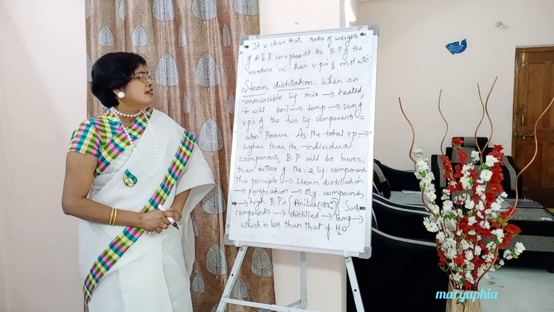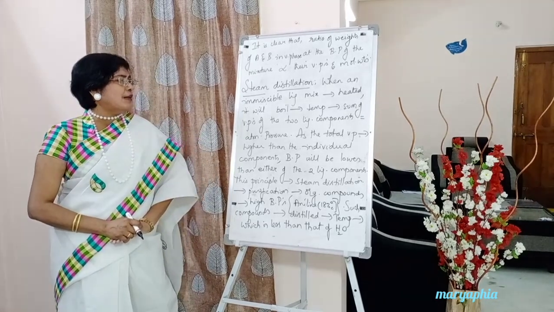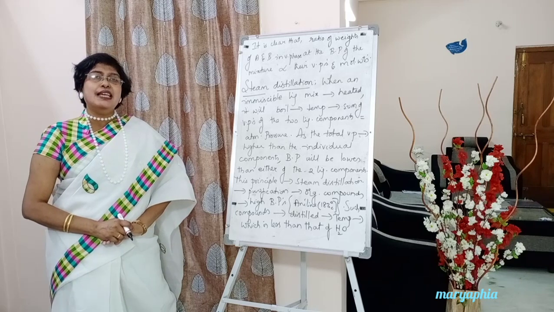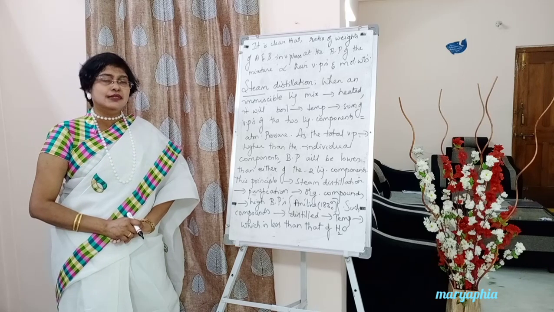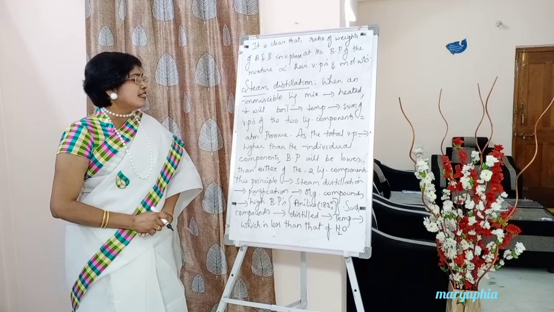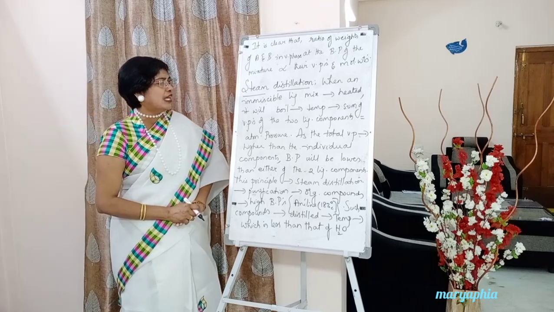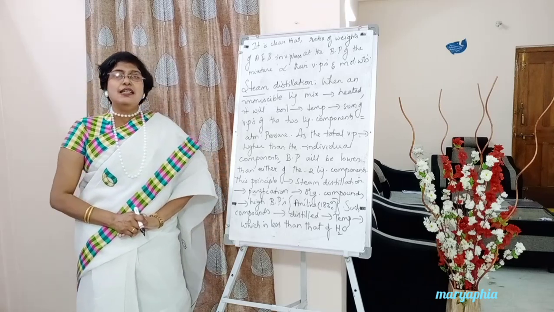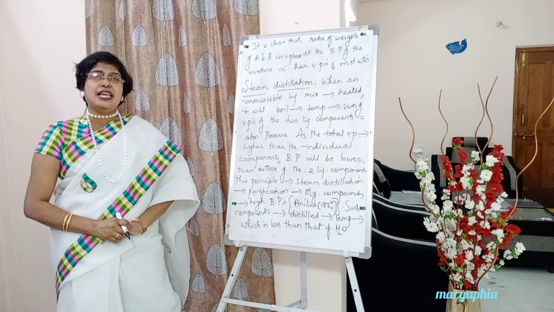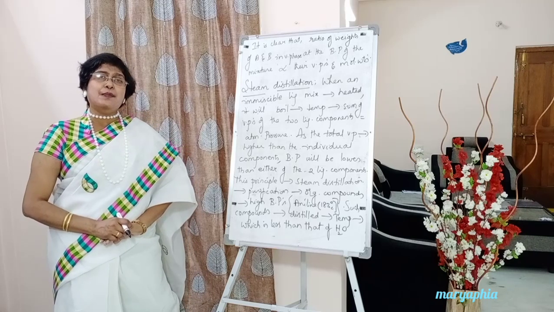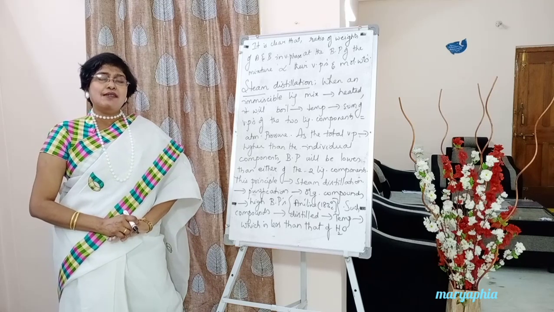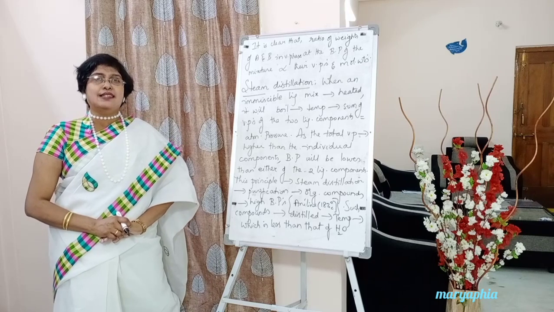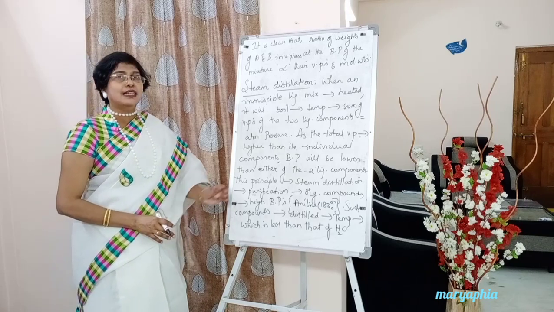Now, as the total vapor pressure of the immiscible liquid pair is higher than the individual components. Suppose A vapor pressure 60 mm, B vapor pressure 70 mm, total vapor pressure of A plus B 130. So that's what is written here.